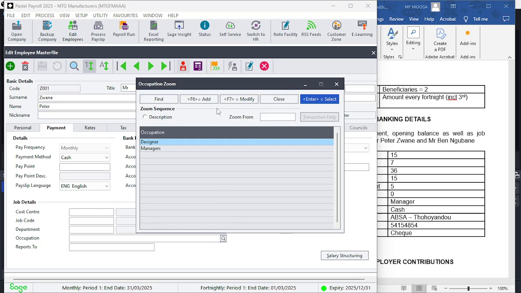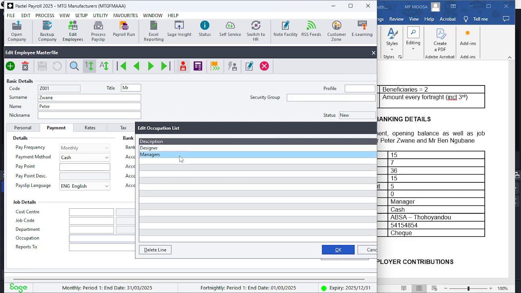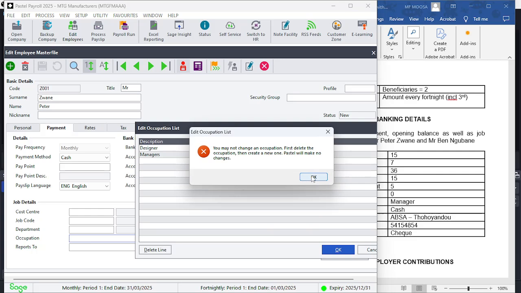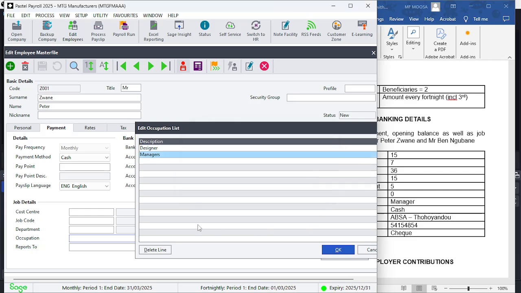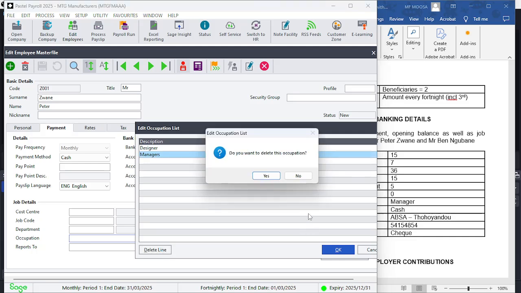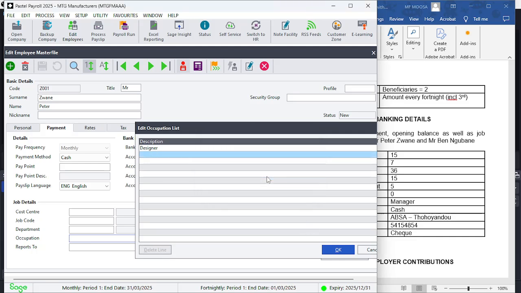Although they mention managers, we'll keep it as managers. Having said that, now we quickly look and type that in. We looked at Mr. Zwane, he's the manager, so you'll select manager and we can modify it to managers, or to manager. It sounds a bit more appropriate to manager. I may not change an occupation first, I have to delete the occupation. That's a good point. So we have to delete the line. And yes, remember these things take time, manager. This was just for explanation purposes. You can use managers, it's not an issue here.